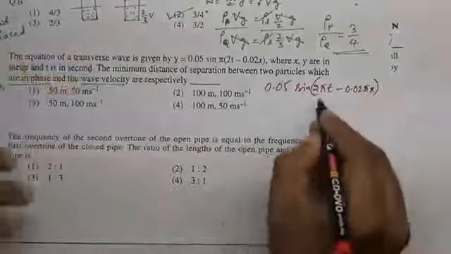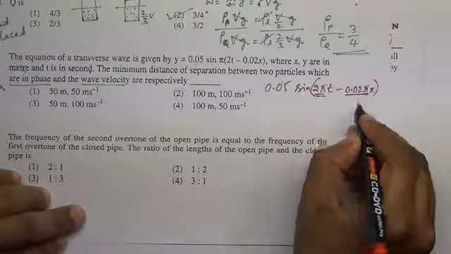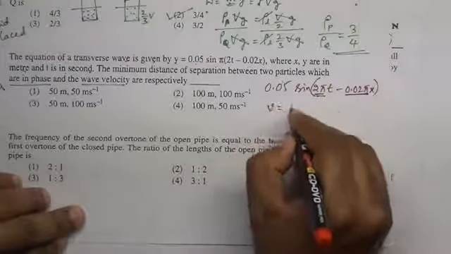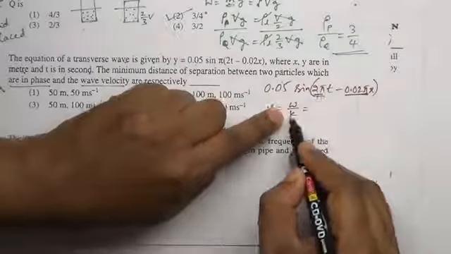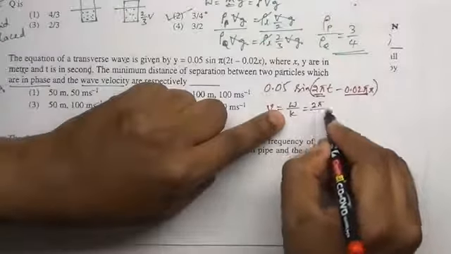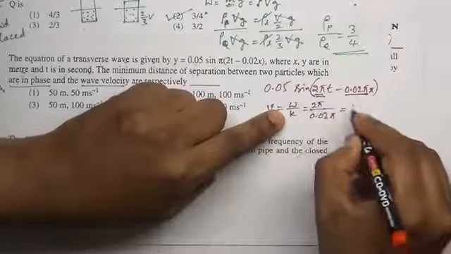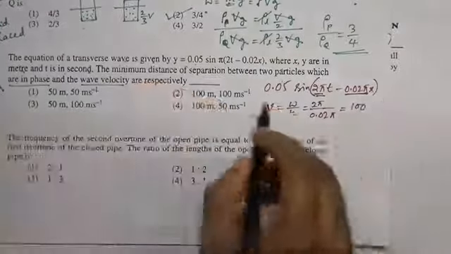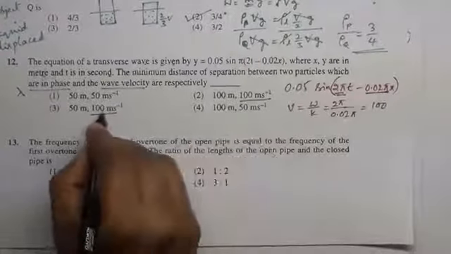This is the equation. 2 pi by 0.02 pi is velocity. So velocity equals omega by k, where omega is the coefficient of time and k is the coefficient of x. Therefore it is 2 pi by 0.02 pi, which turns out to be 100. So velocity is 100 meters per second. Here it is 100, 100, so we have to choose between these two.